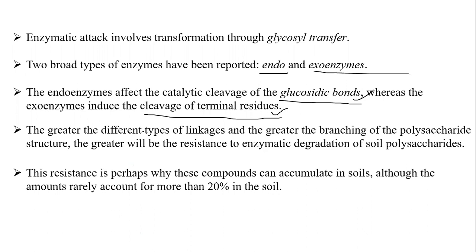So if there is high complexity, more branching and more variation, there will be a lot of resistance to the enzymatic reaction. This resistance is perhaps why the compounds can accumulate in the soil, although the amount rarely accounts for more than 20% of the soil. Even though it is only 20%, the accumulation is very high because of this resistance.